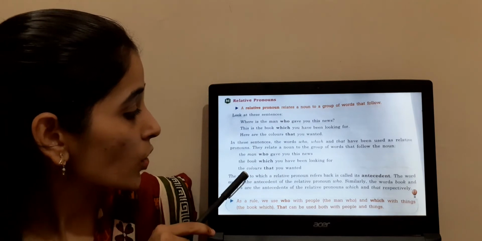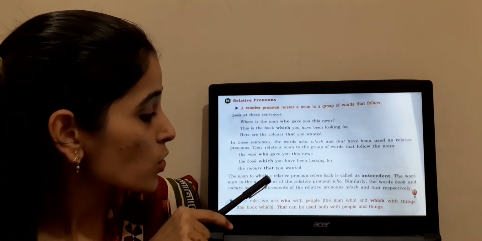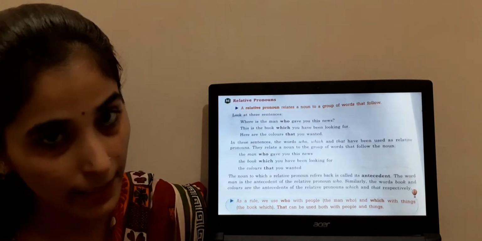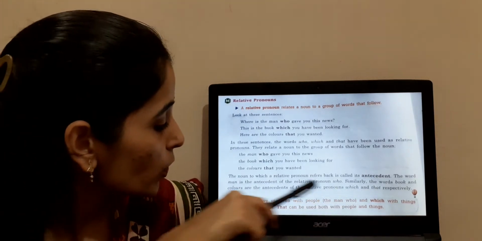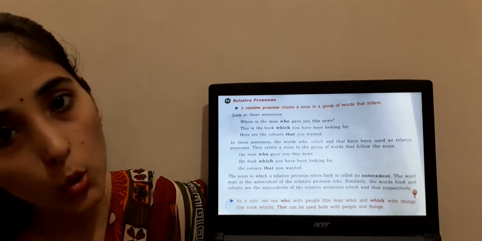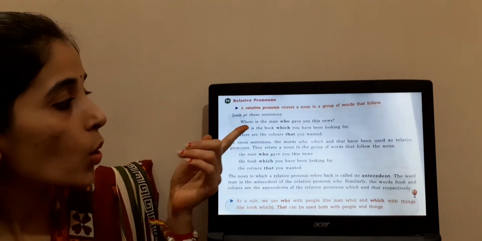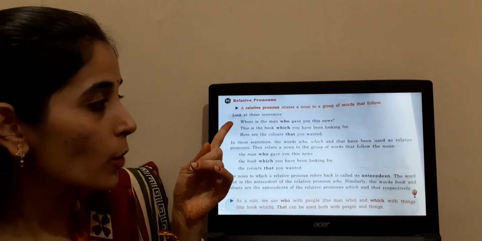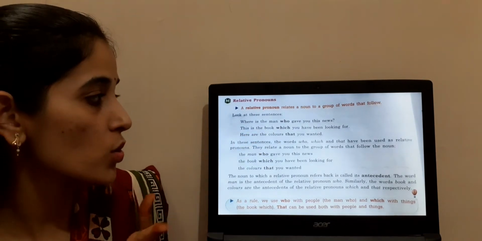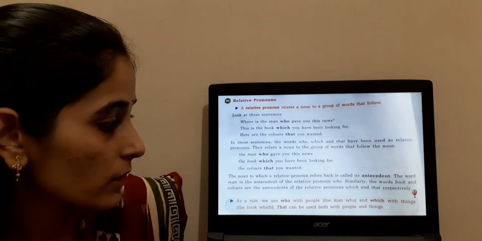Clear? So you can see here the noun to which a relative pronoun refers is called the antecedent. Clear? The word man is the antecedent of the relative pronoun who. That means what? Who is used for human beings, which is used for things, and that is used for both. Clear?